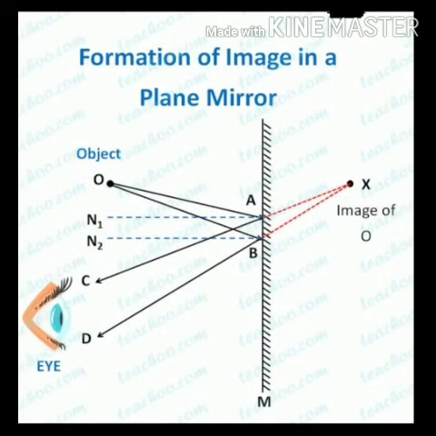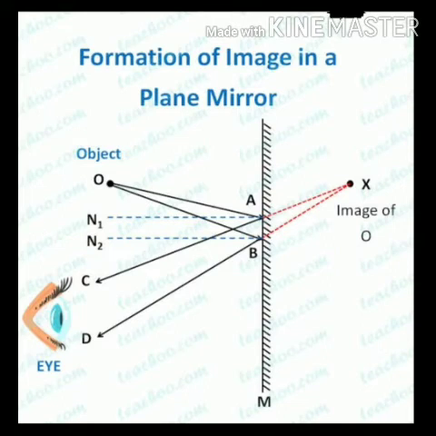To get it more clear about how the image formation takes place in a plane mirror and its features, let's have an activity. Suppose a small object O is placed in front of a plane mirror. We can mark that place of the mirror as M and M dash. That is your mirror. Refer to the figure carefully, children. O is the object placed in front of the plane mirror. You will be able to see the image of this object O in the plane mirror. Now, we have to locate the position of the image formed in that plane mirror. We can locate it by using the laws of reflection.